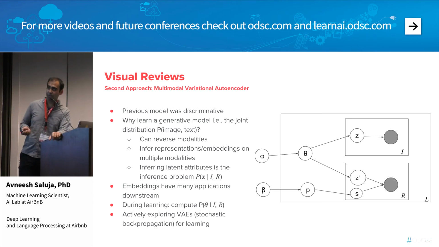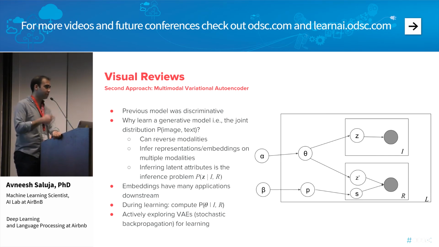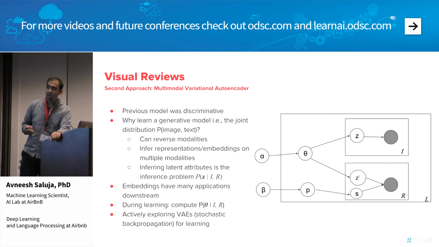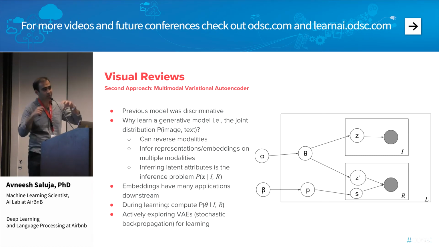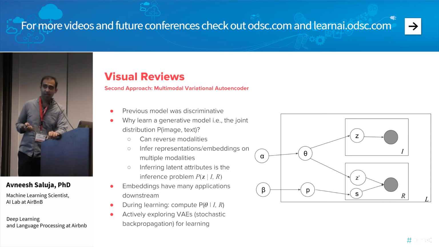There are certain advantages. One is we can reverse modalities. If I had a joint distribution of image and text, I can not only condition on image and see what the likelihood of the text is, I can do the reverse: condition on text and see what the likelihood of an image is. And because of that latent variable, we can infer representations or embeddings that use multiple modalities. Previously, we spoke about representations of subcomponents of a listing that are unimodal. Here, I'm talking about learning the representation of the entire listing, based on multiple modalities, in this case reviews and images.